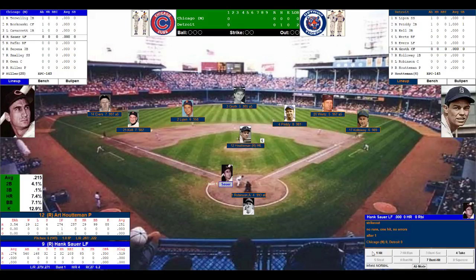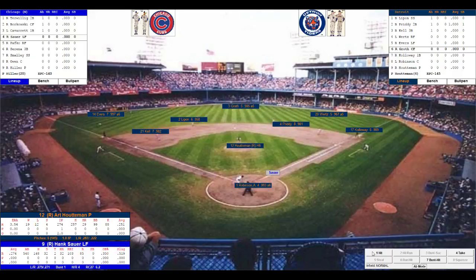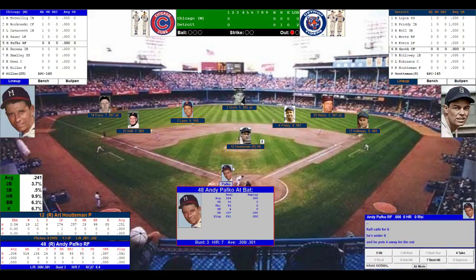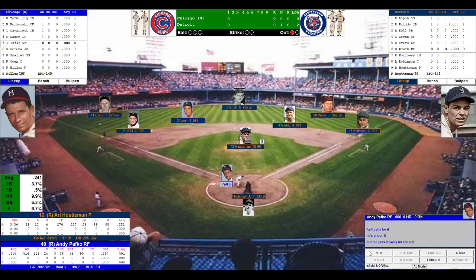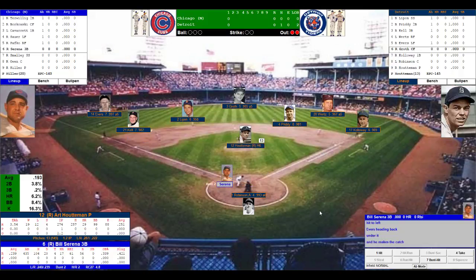Here's the pitch by Houtman. Sauer swings, pops it up to Kell at third, 1 down. Here's Andy Pafko. .304 batting average, 36 home runs, 93 runs driven in, .301 off right-handed pitching. Houtman takes a breath, looks in at Robinson. Here's the pitch. Pafko swings, sends that to Evers in left. Out number 2.